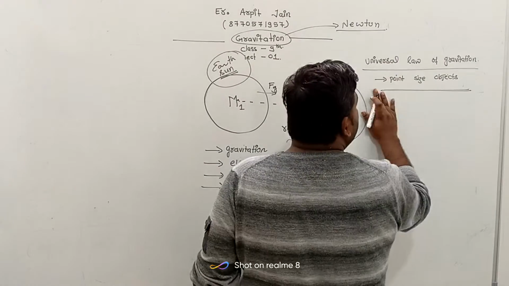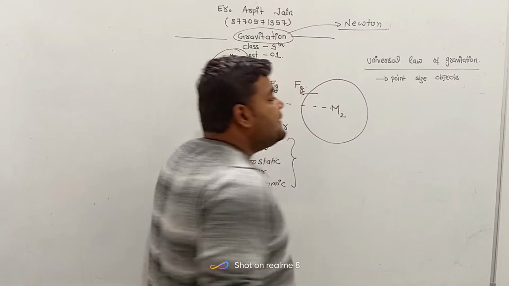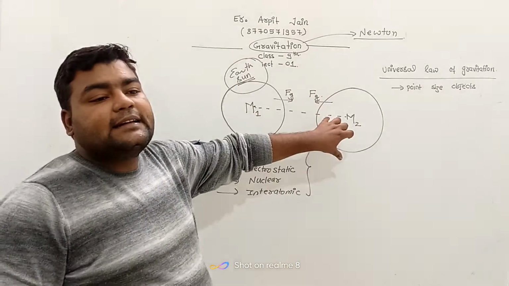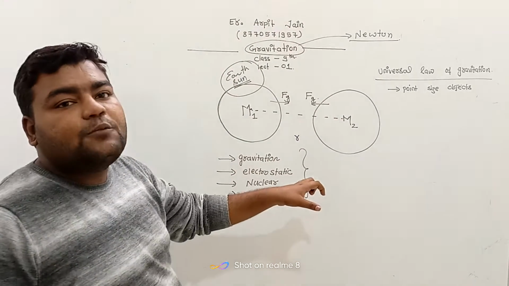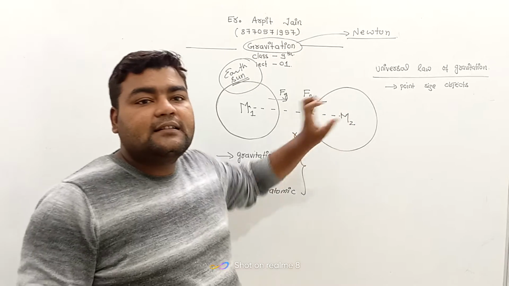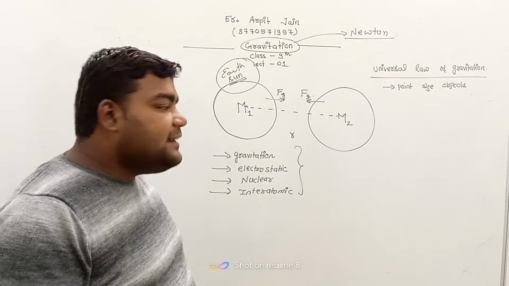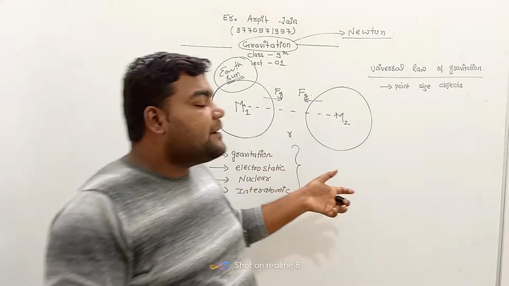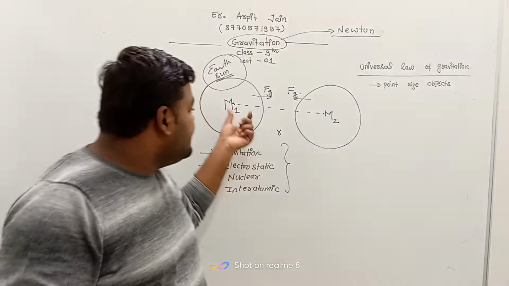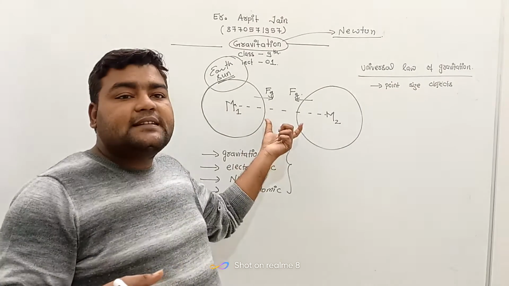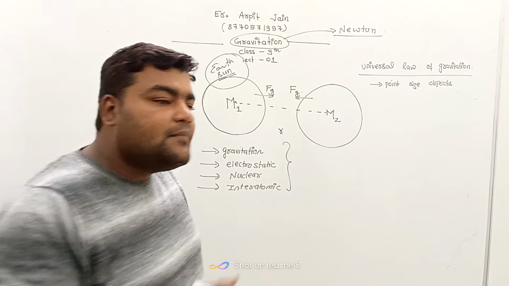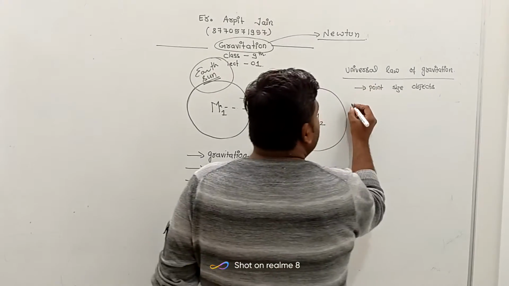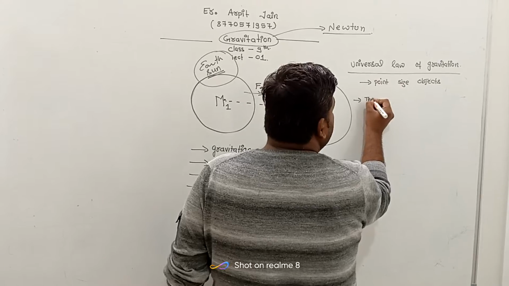Now, the second assumption is that these two objects are taken as isolated, means no other surrounding objects are affecting their forces. And it is the very basic universal law of gravitation that states that the force acting between two objects is independent of its surrounding objects.